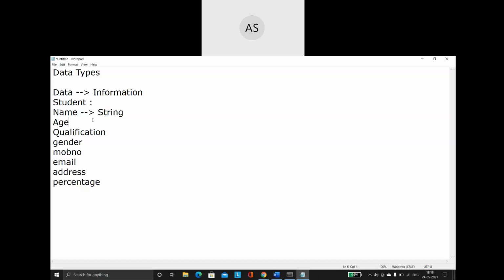When I talk about age, it is always represented by a number. And to be more specific, this number is always a whole number. If anyone asks you for your age, you will always say, my age is 10, 12, 18, 20, 21, whatever. Have you heard of any person saying their age is 18.5 or 14.3? No. So age is always going to be a number, and more specifically a whole number.